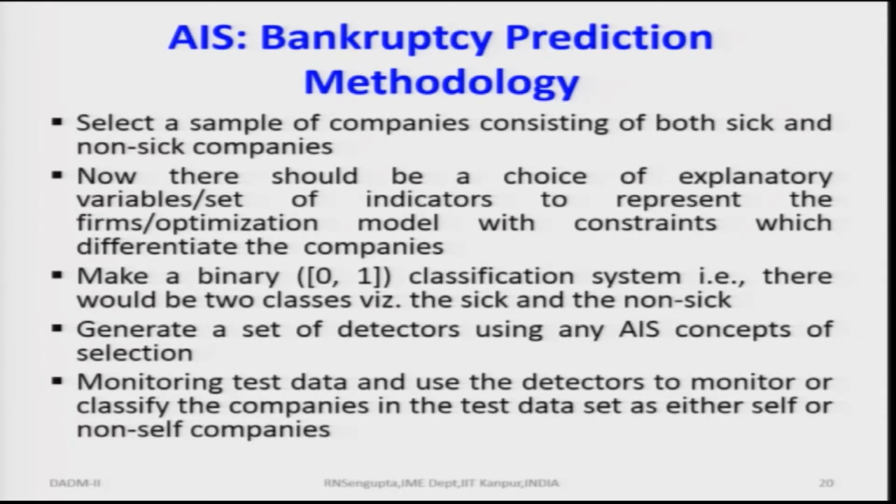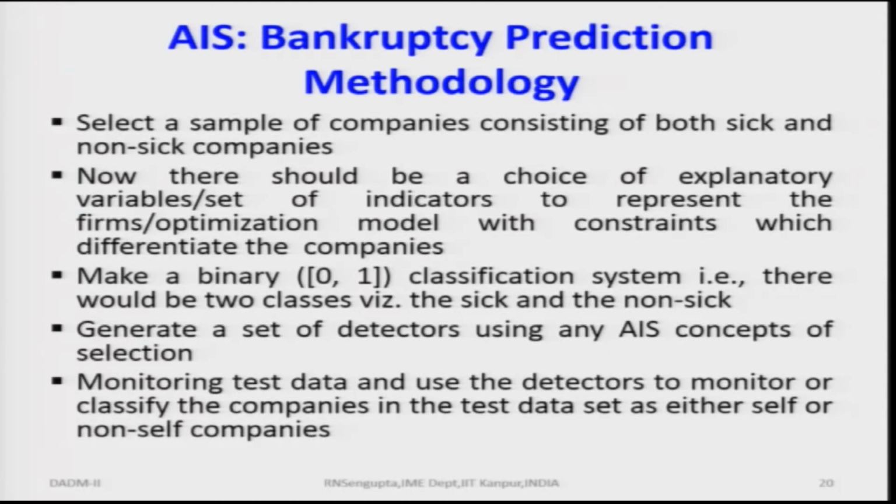Now, there should be a choice of explanatory variables, sets of indicators to represent the firm's optimization model with constraints which differentiate the companies which are good from the bad, and these variables should be such that they give us a much better idea. So, what we will do is make a binary classification system. There would be two classes: one class would be SIC, and the other class would be non-SIC companies.